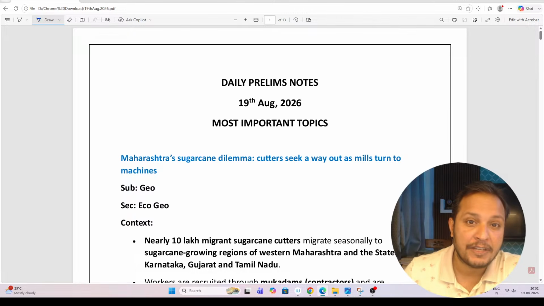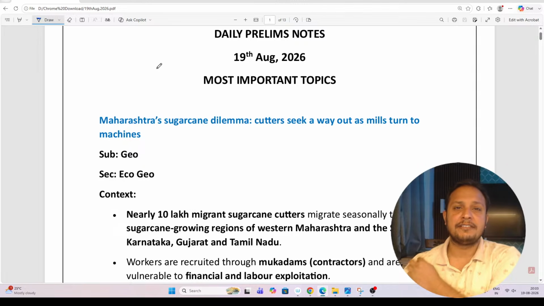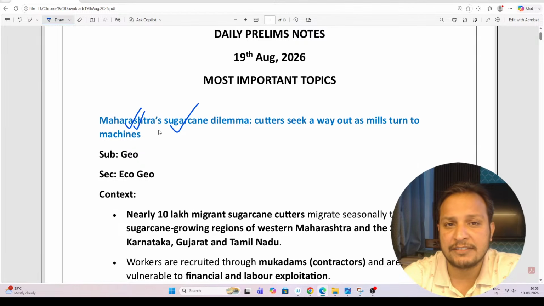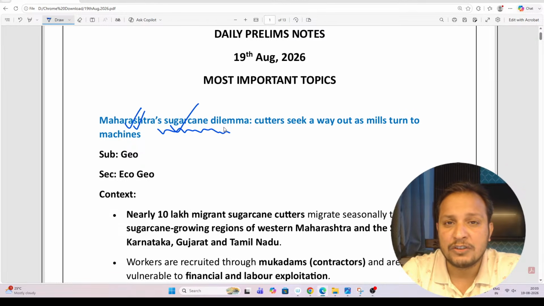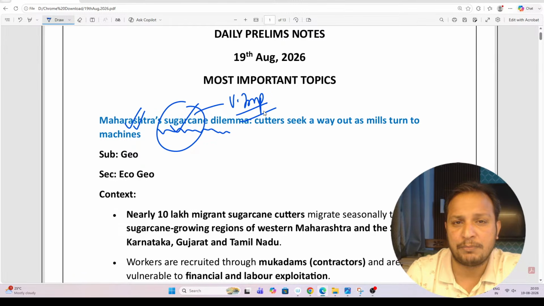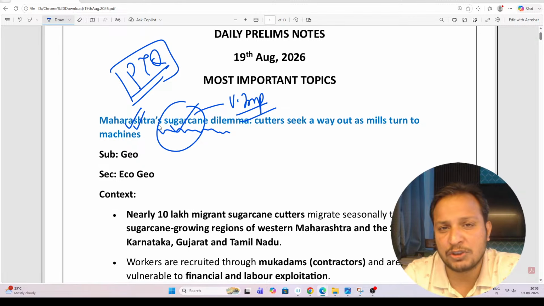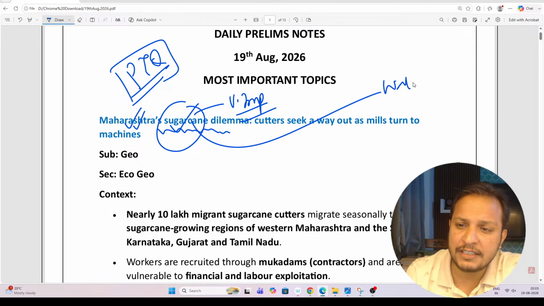Guys, let's start. When we discuss today's current affairs, the first topic is sugarcane. Maharashtra is facing a peculiar situation where there is a shortage of workers in the sugarcane field. In this context, sugarcane is a very important crop which we need to prepare. It is a PYQ topic. Multiple times UPSC has asked questions on sugarcane. It is a water intensive crop.